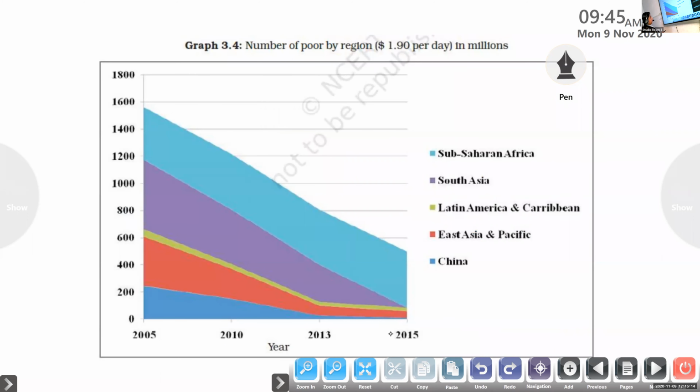Then the number of poor by region is also shown. In China and similar places, the number of people living in poverty is very low, but in Africa and South Asian countries it is more. In Latin America, East Asian and Pacific states and China, the number of poor people is less. It is very low in China.